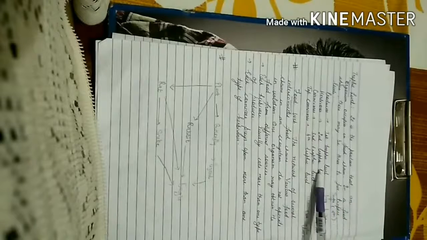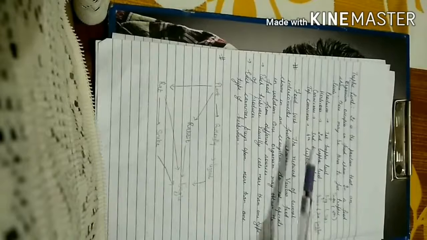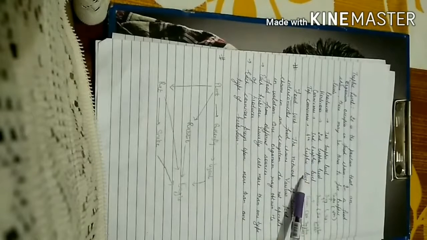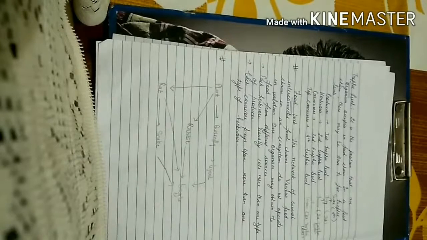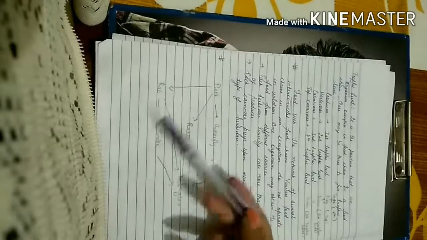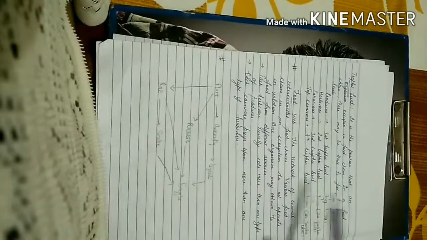Then herbivores are at the second trophic level. Carnivores are at the third trophic level, and top carnivores will hold the position at number 4. Then there is another term, food web. What do I mean by food web? It is a network of a number of food chains. So that is known as a food web.